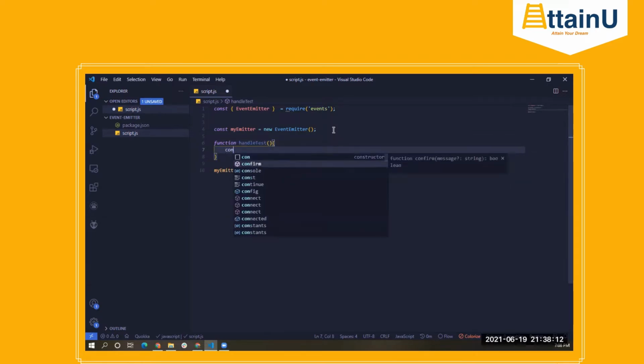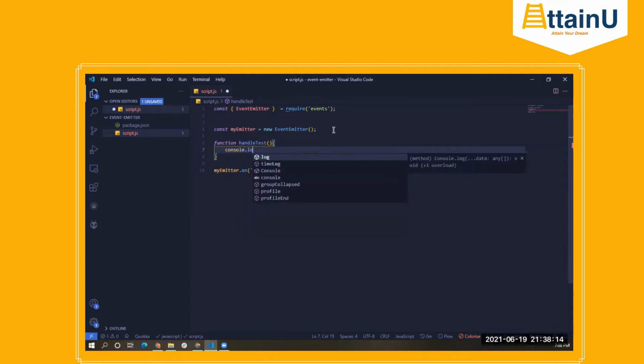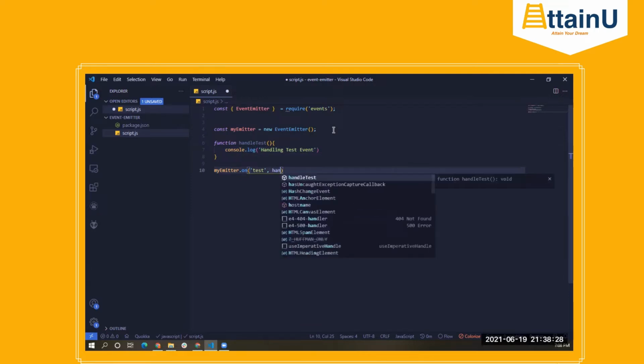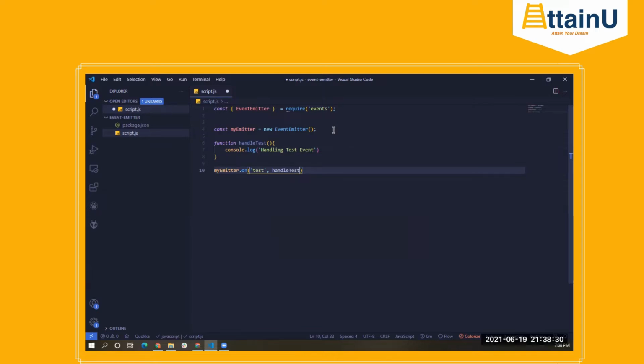This will just do a console log of handling test event. Fine. Here we just need to pass the reference of that function. So that will be handle test. You could do the same thing.